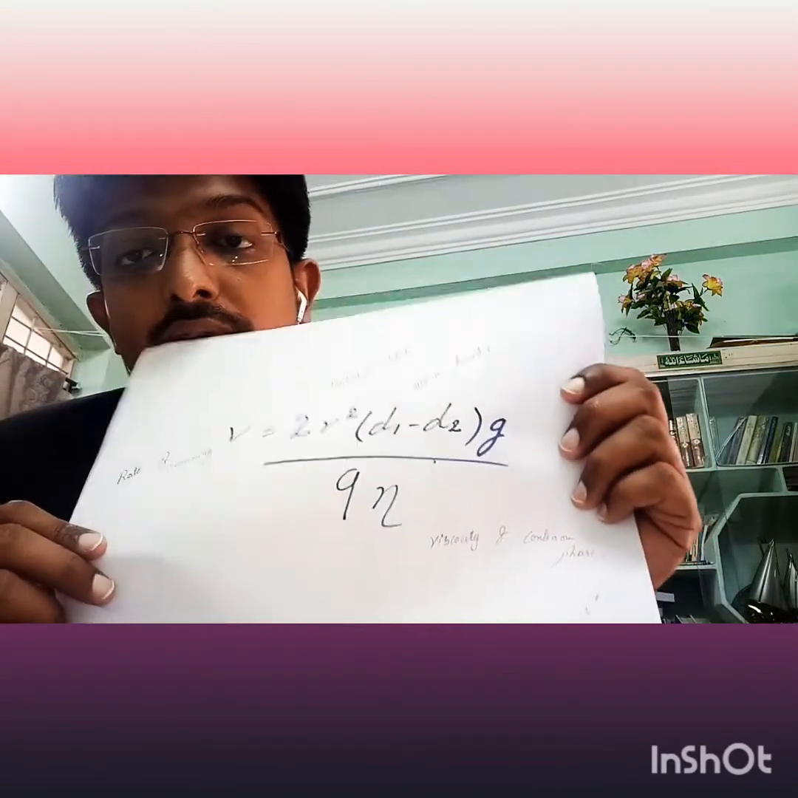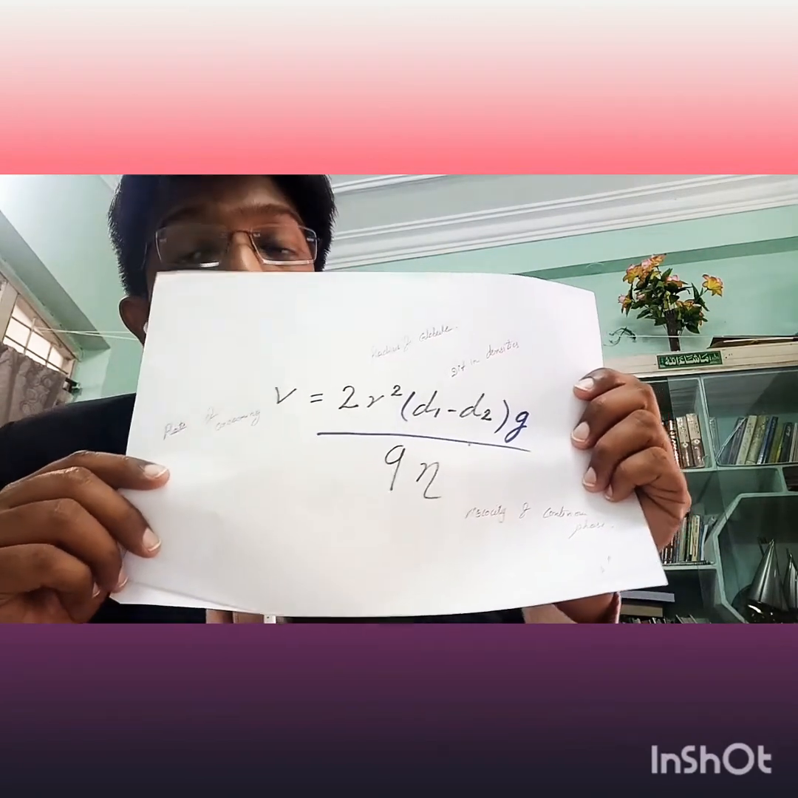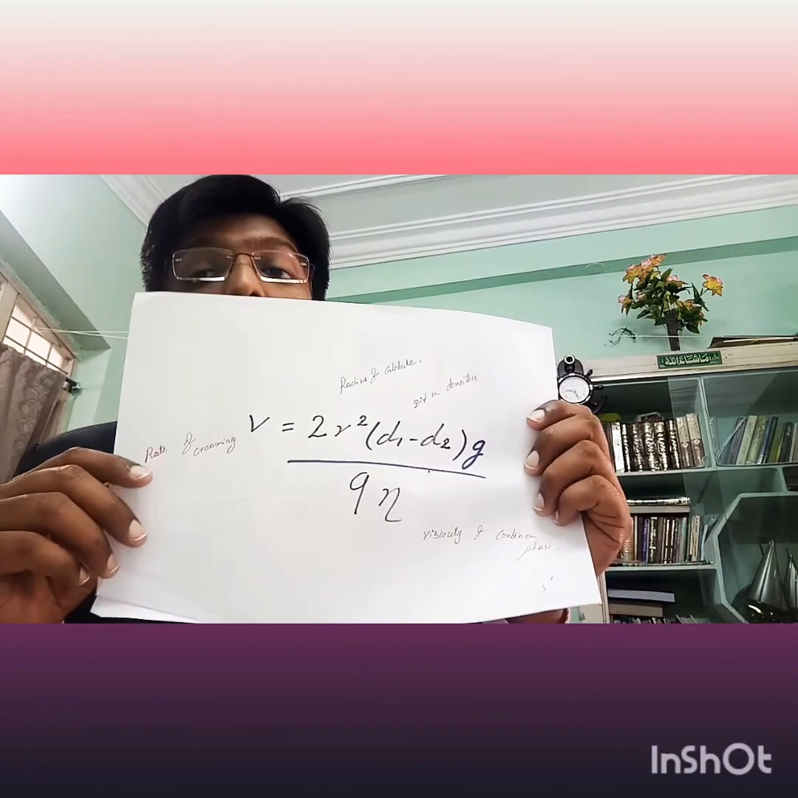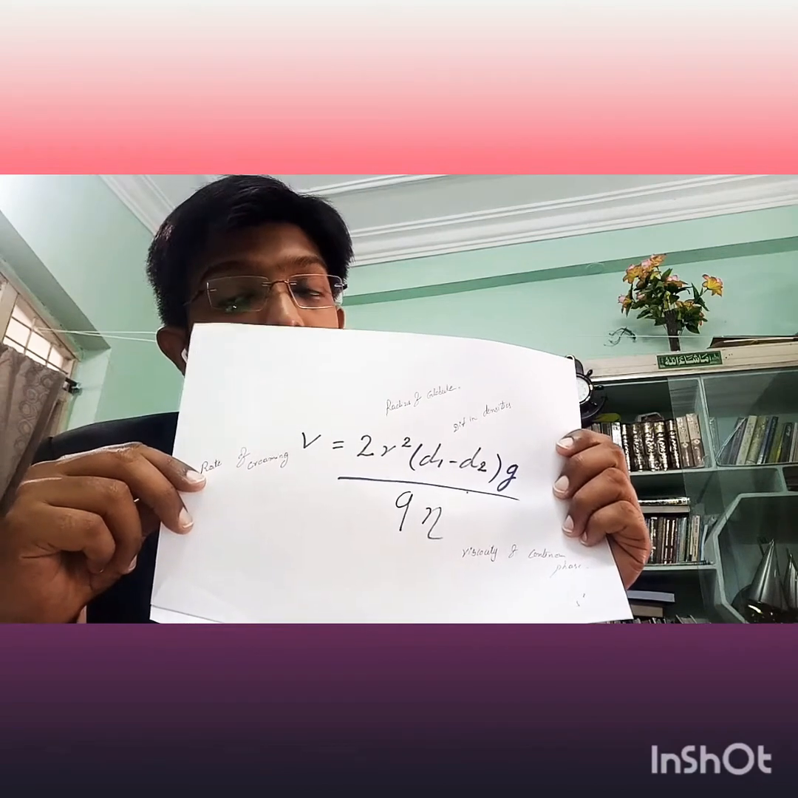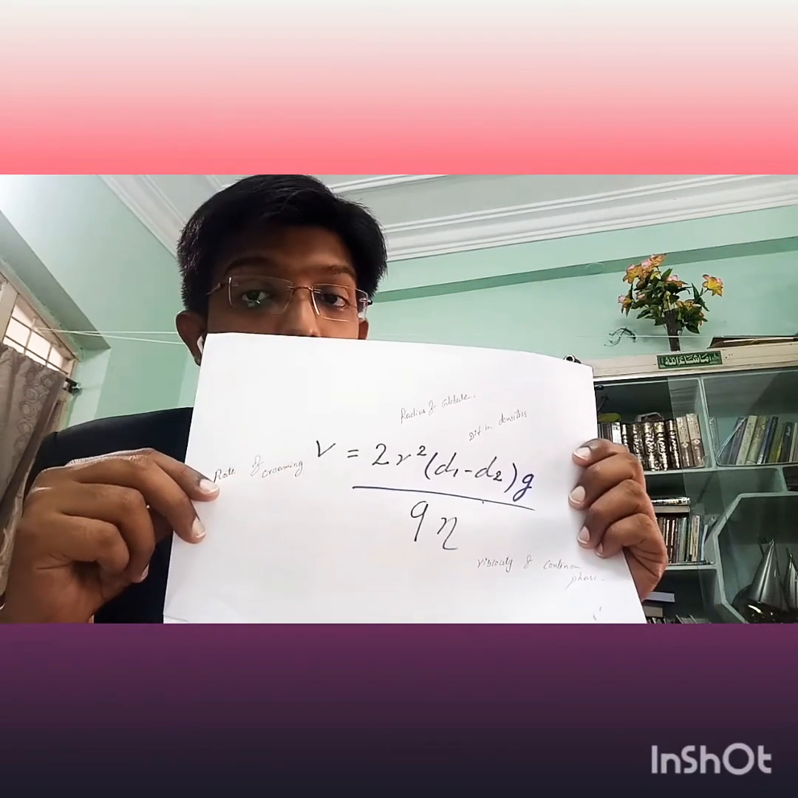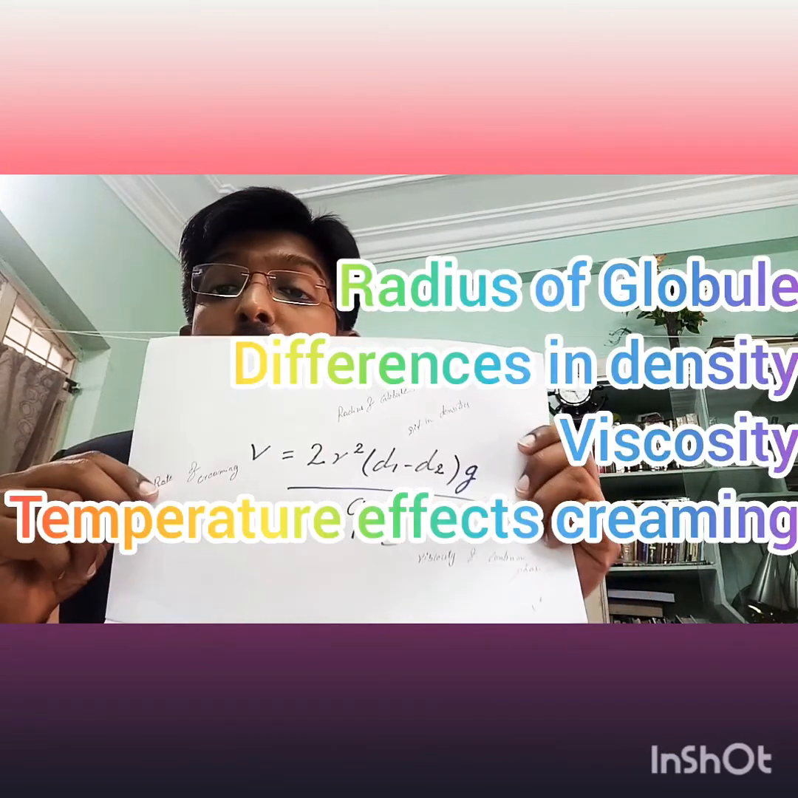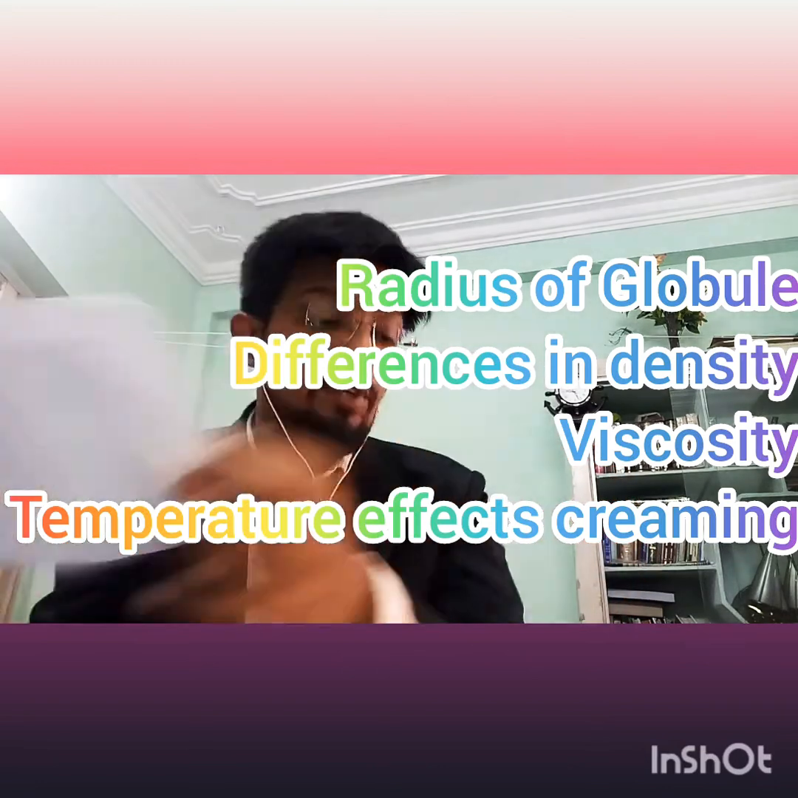Viscosity has a very important role. Here you can see viscosity is in the denominator. Viscosity is inversely proportional to the rate of creaming. The greater the viscosity of the continuous phase, the slower the creaming, and if the viscosity is compromised, then creaming will increase. So these are the factors which affect the rate of creaming: radius of the particle, differences in the densities, gravity, and viscosity.